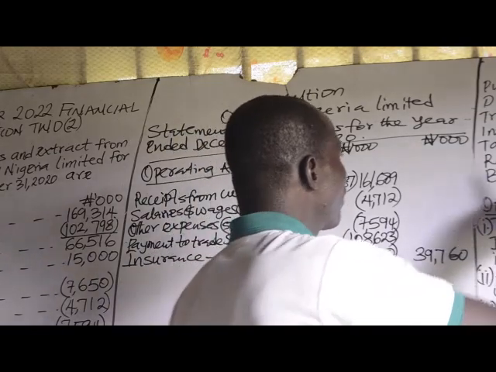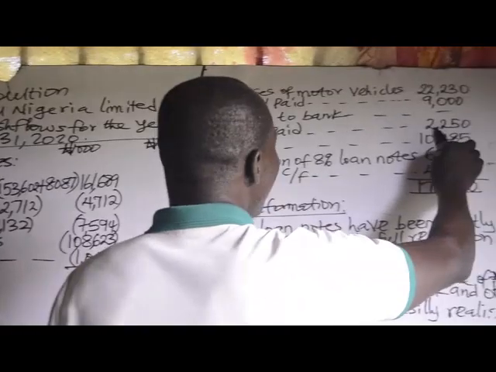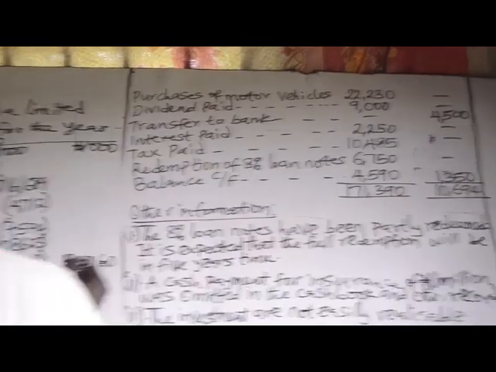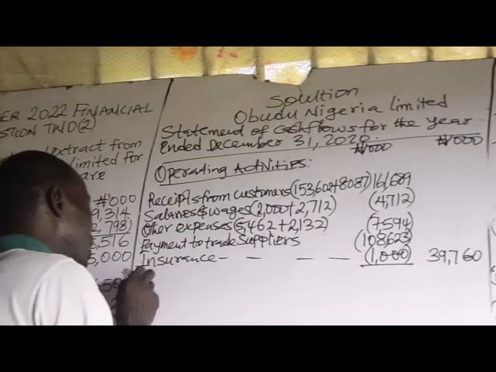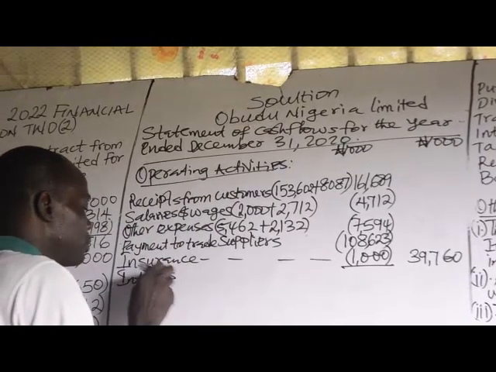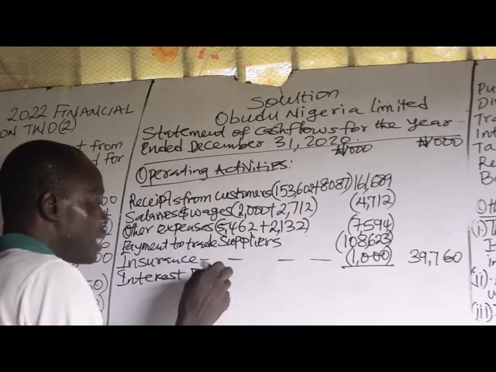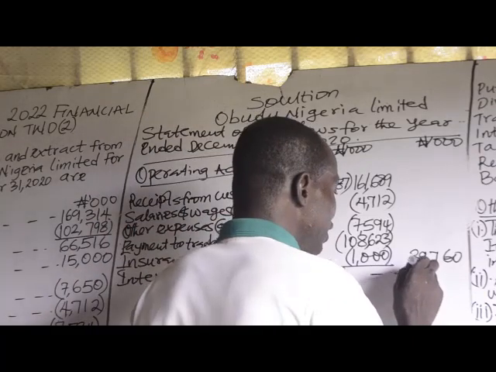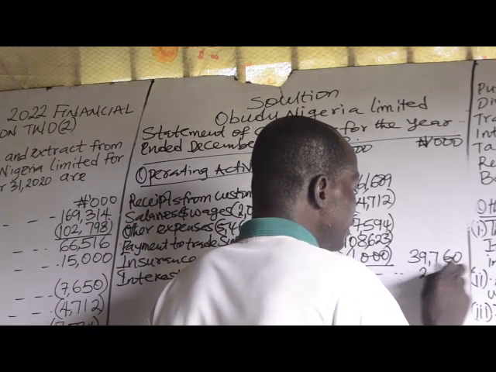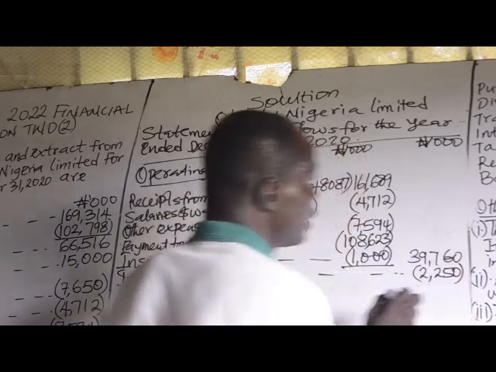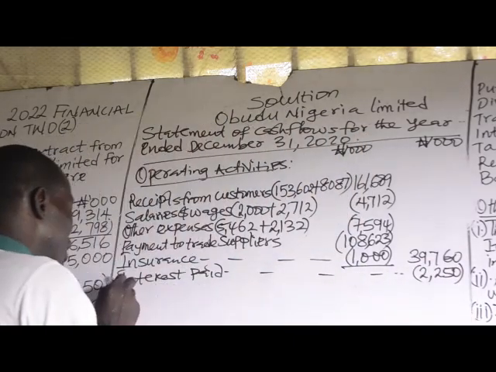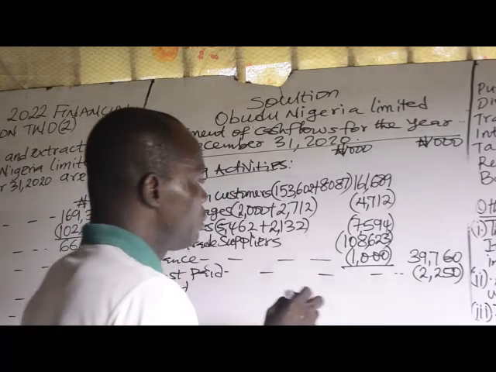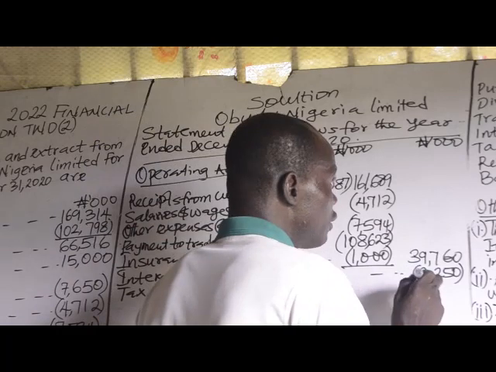Then we have interest paid 2,250 and tax paid 10,485. Interest paid. I've told you that the alternative treatment for interest paid is to treat it as a financing activity. 2,250, that is interest paid. Then tax paid, and that is given to be 10,485.